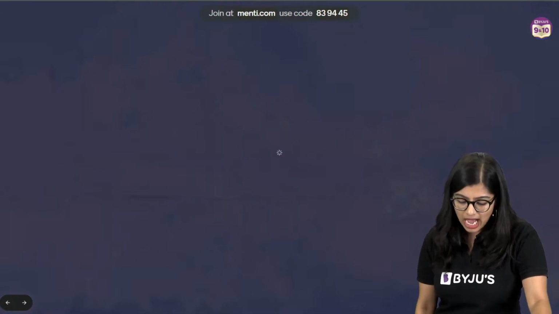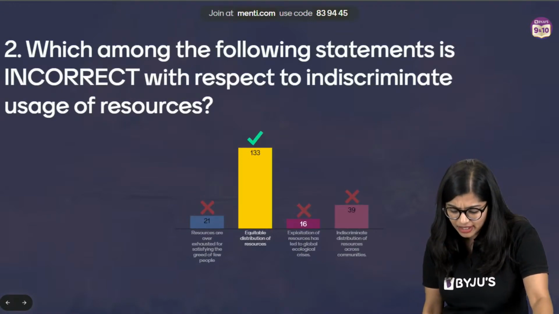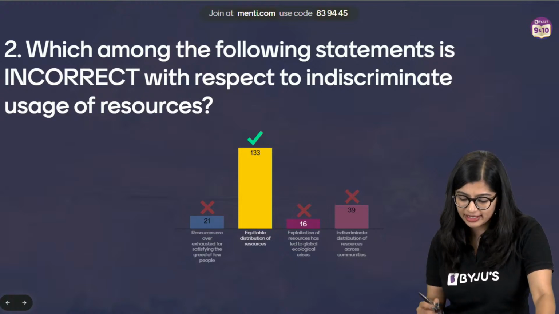Ma'am, can you explain the last option? Indiscriminate distribution of resources across communities.